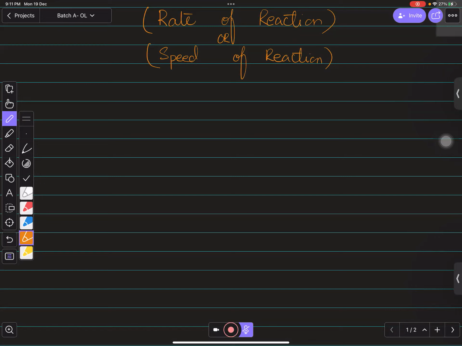Same as if you talk about the rusting process. Rusting on iron grills or iron doors or iron windows will take almost 5 to 6 months to get rusted if you have not taken precautions. Sometimes it takes 2-3 months, and somewhere even earlier. It's all about conditions: where the moisture is greater and where the interaction of oxygen and moisture is greater, there rusting is more. But it is a long process, roughly 2-3-4 months. So it is a time-taking reaction.